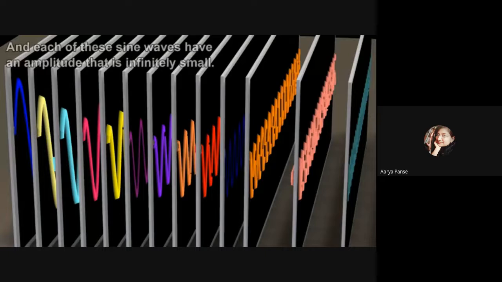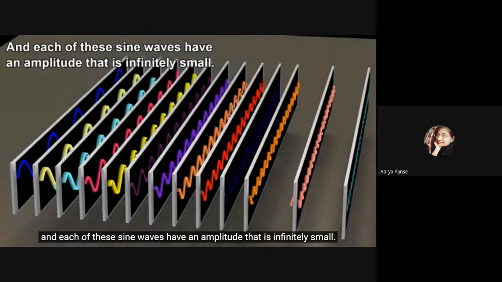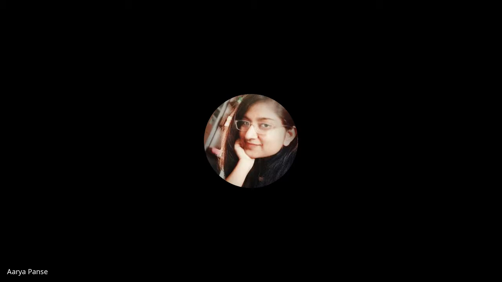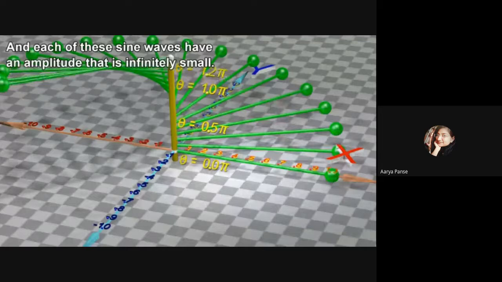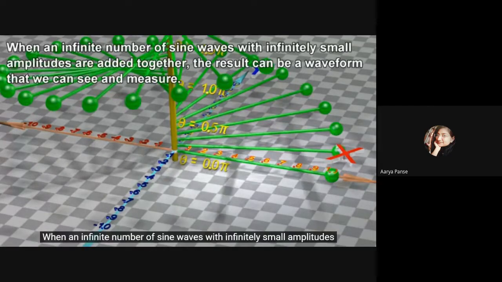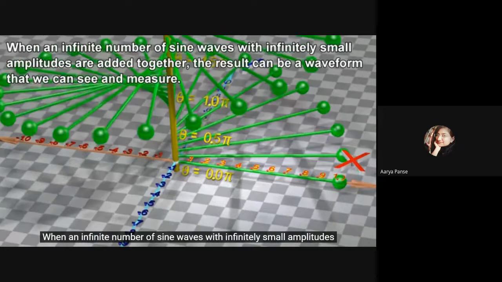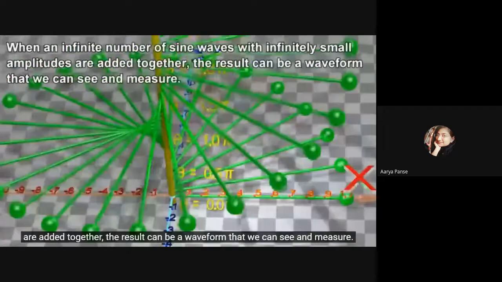And each of these sine waves have an amplitude that is infinitely small. When an infinite number of sine waves with infinitely small amplitudes are added together, the result can be a waveform that we can see and measure.